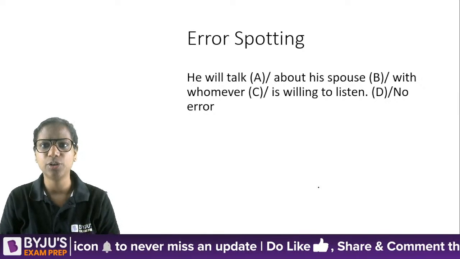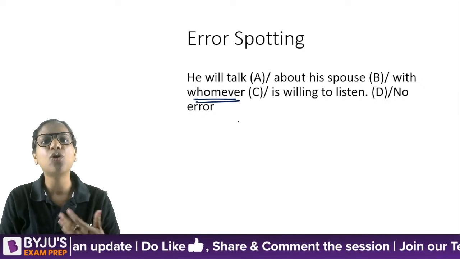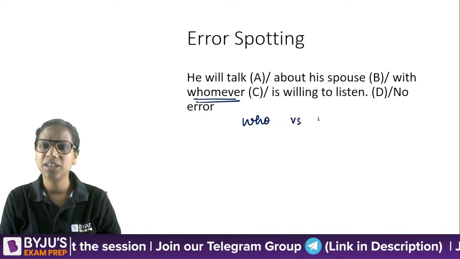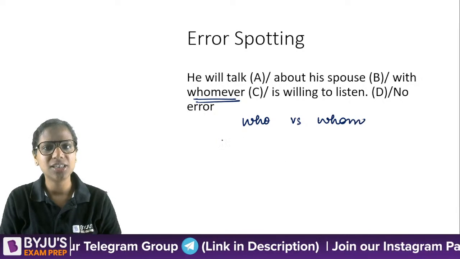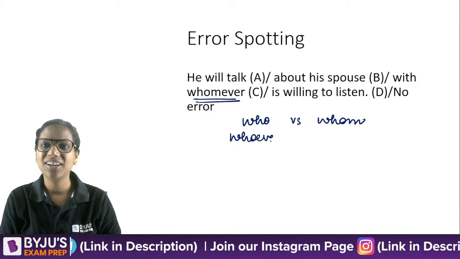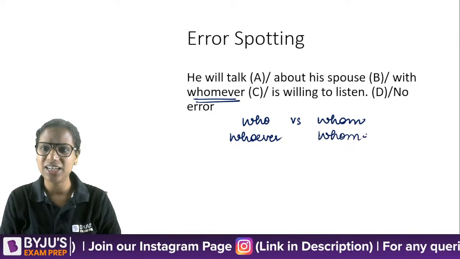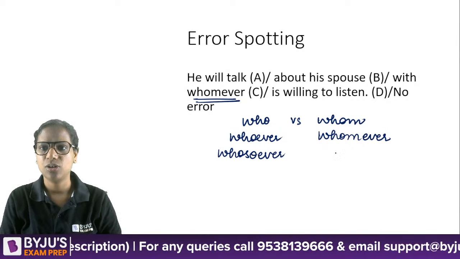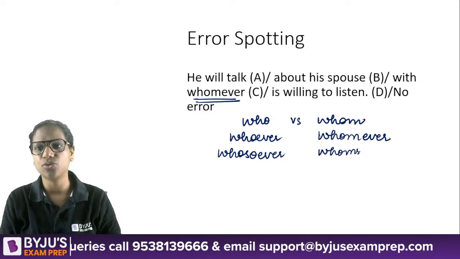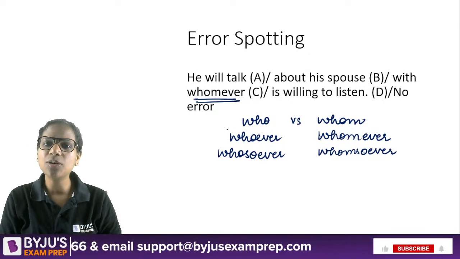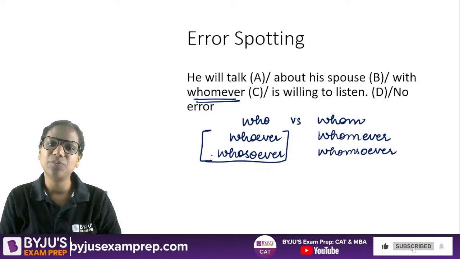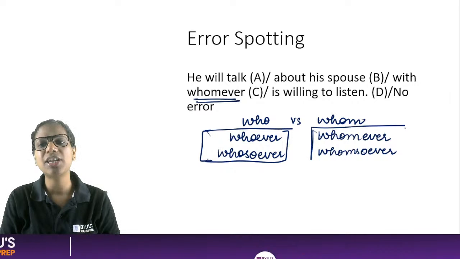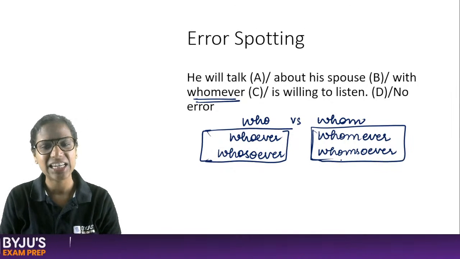Okay, all right. So let's have a look at this. I gave "whomever" on purpose. Basically, the rule that I want to explain to you is who versus whom. Now, we need to understand that this rule is applicable to whoever and whomever also. It is also applicable to whosoever and whomsoever. Also, another thing, both of these mean the same. Whomever and whoever and whosoever, absolutely the same. Whomever and whomsoever, absolutely the same. No difference in meaning, right?